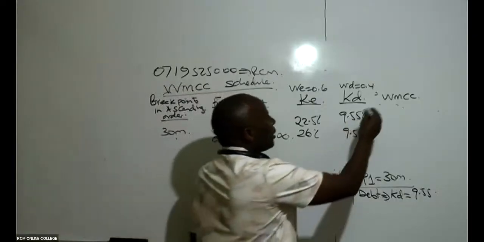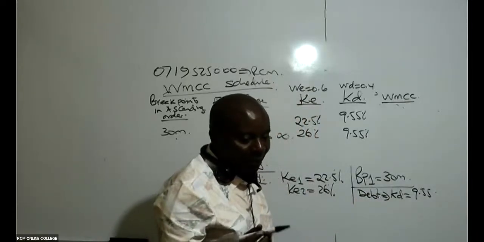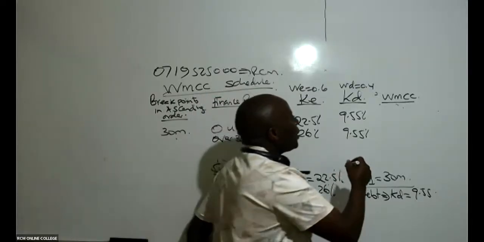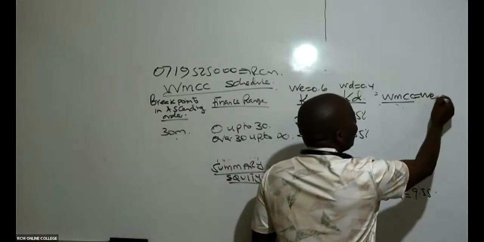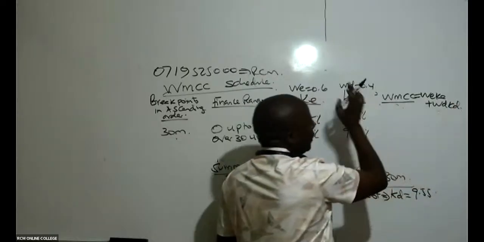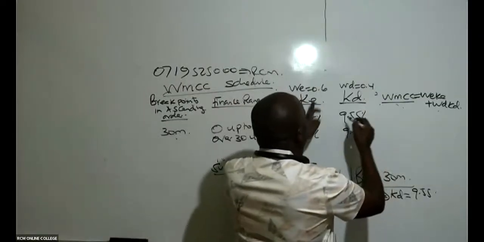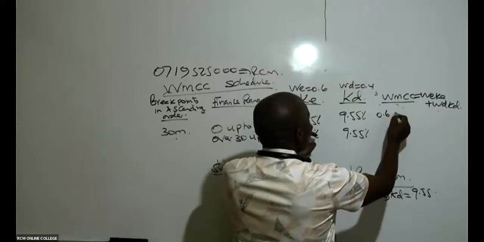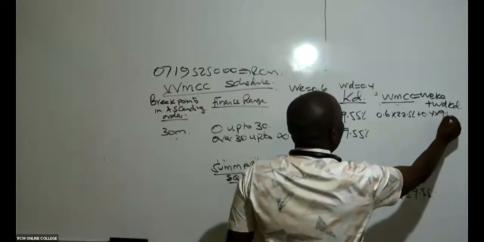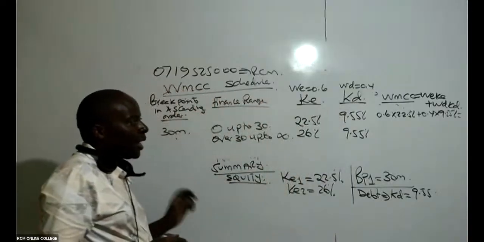So here, ladies and gentlemen, we know the formula of WMCC. I'll be able to address those questions if you don't mind. Our WMCC will be weight of equity times cost of equity, plus weight of debt times cost of debt. Of course, we have already adjusted this for tax. So for the first one, you take the weight which is 0.6 times 22.5% plus 0.4 times, in this case, 9.55%. Already remember this figure is tax adjusted. That KD is already tax adjusted.